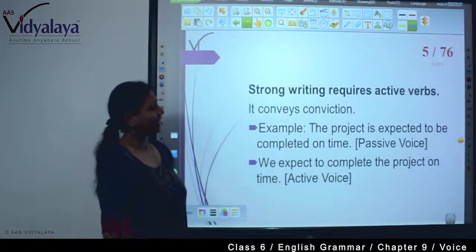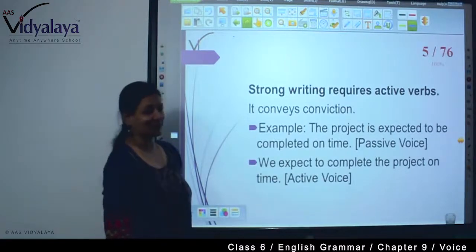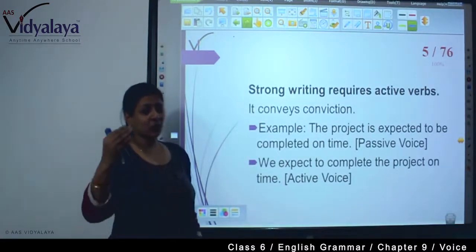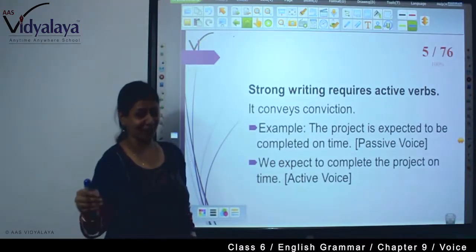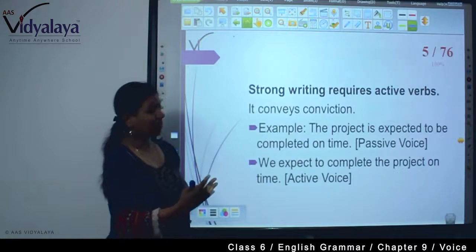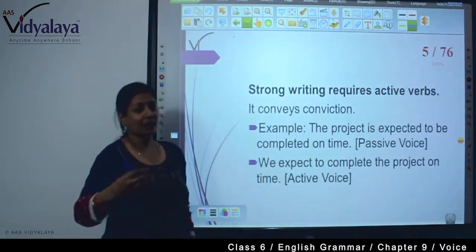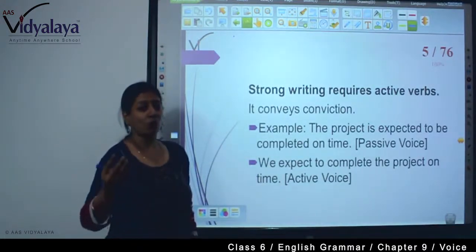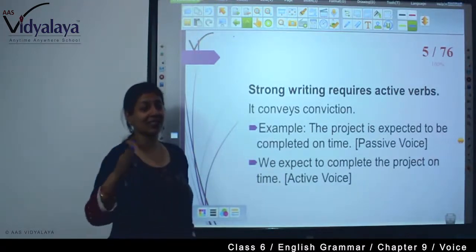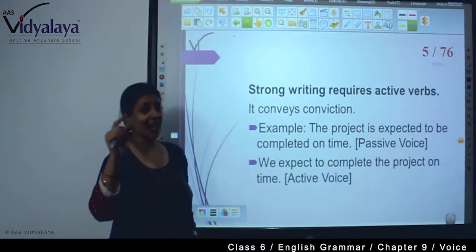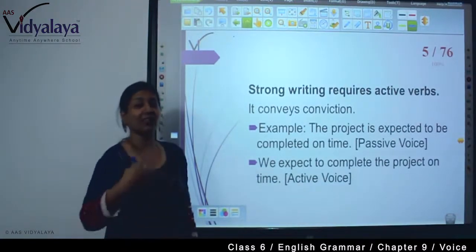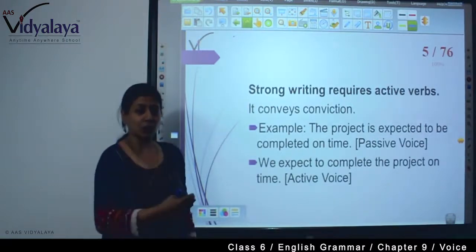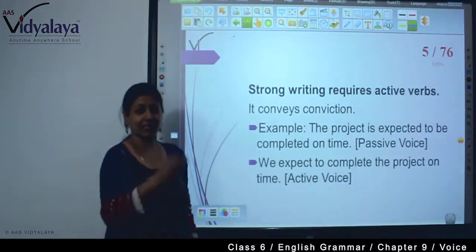Now, strong writing requires active verbs. When you need to tell others about your actions, you need active voice, right? So, in active verbs, you are creating importance of your own work. The subject's work is getting more importance when it is written in active voice. It conveys conviction, because the doer is stating, the doer is doing, it is visible, it is quite obvious.